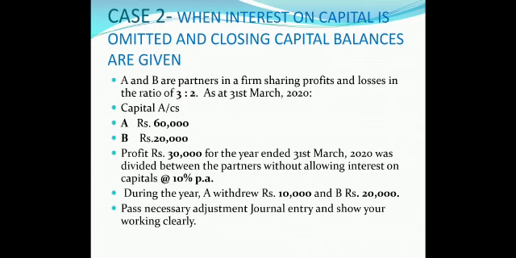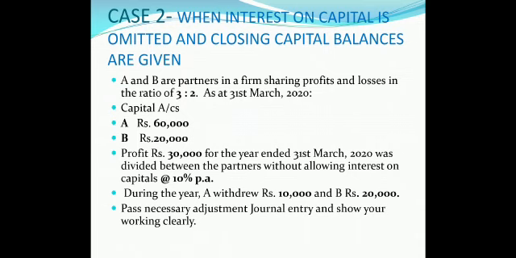Now, prima facie it seems that it is similar to the previous question. But please do note that the capitals are given on 31st March 2020, which is the closing date. So closing capitals are given and we are familiar with the rule that interest on capital is provided on opening capitals. So one added step is there, that is the calculation of opening capital balances.